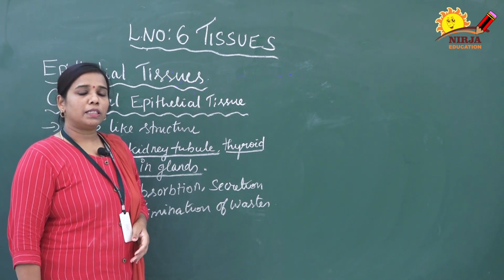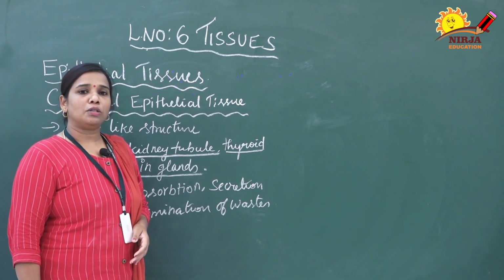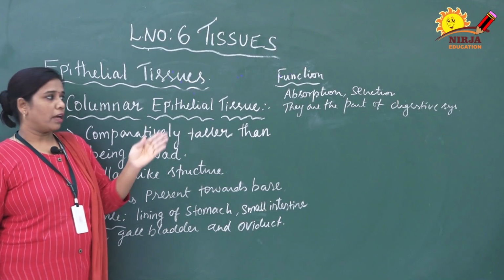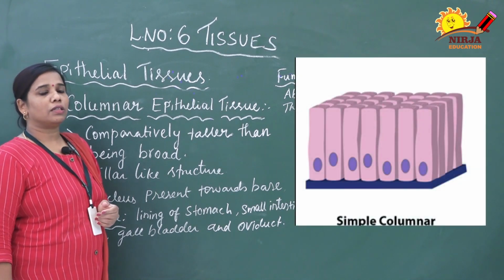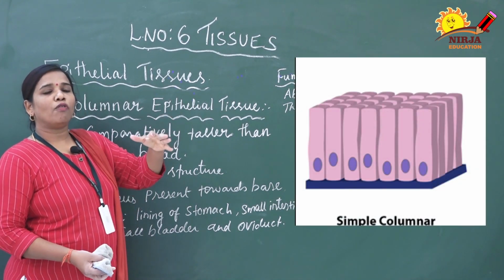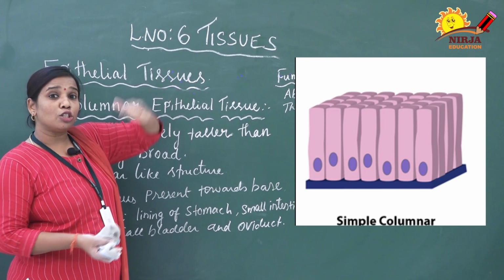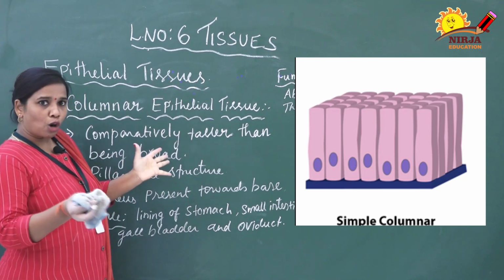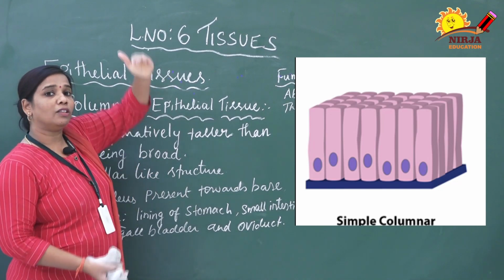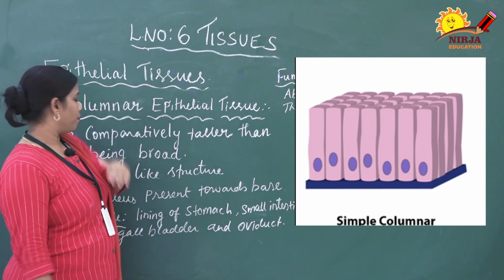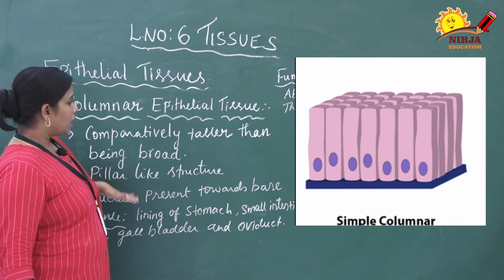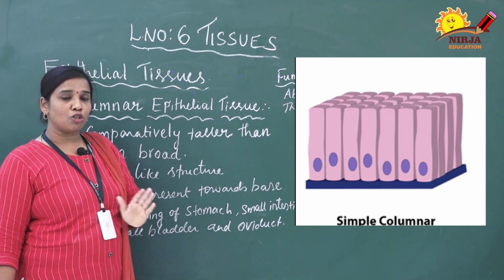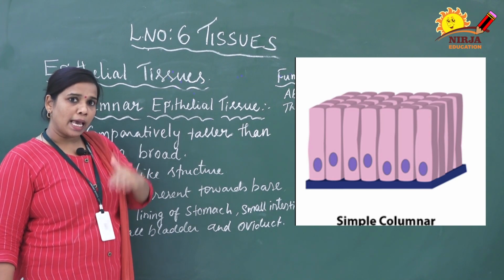Next we are going to discuss columnar epithelial tissue. You can see the image. It is a pillar-like structure. It is an elongation of the cuboidal cell structure. It is taller, comparatively taller than it is broad. Broad-wise it is narrow only, but tall in size. It looks like a pillar. If you see this nucleus, all the nuclei are going towards the basement. It is not in the center, it is just towards the basement.